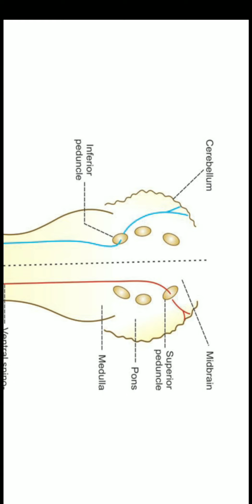The function of this tract is also the same as ventral spinocerebellar tract, that is, it controls subconscious kinesthetic sensation. The effect of lesion of this tract: if there is any lesion in this tract, it causes loss of subconscious kinesthetic sensation on the same side. So this is about the dorsal spinocerebellar tract.